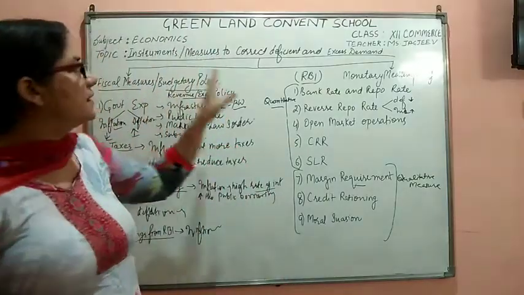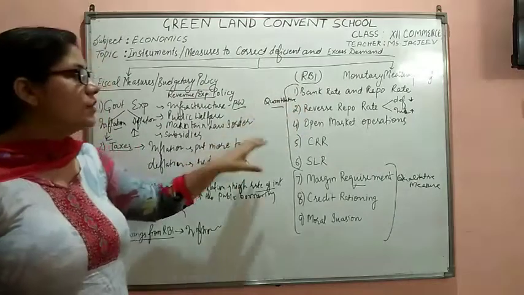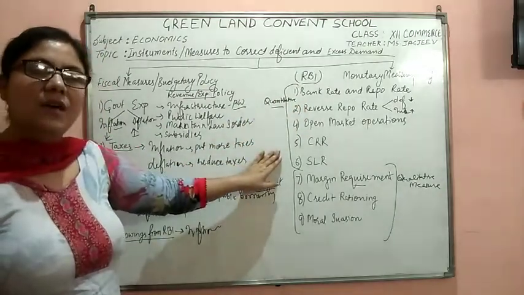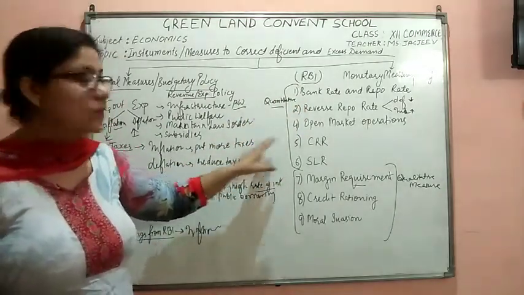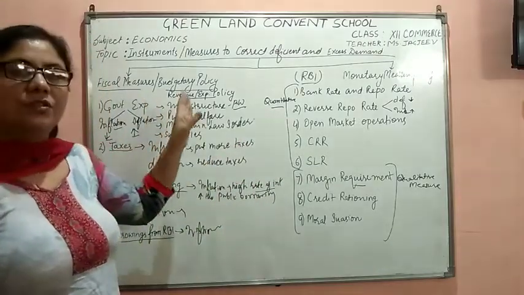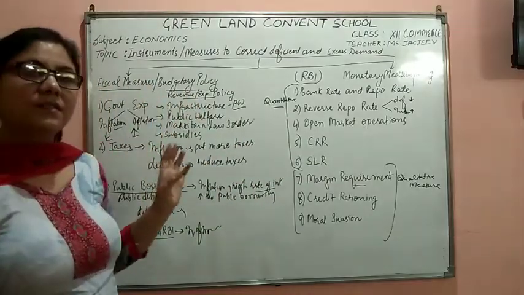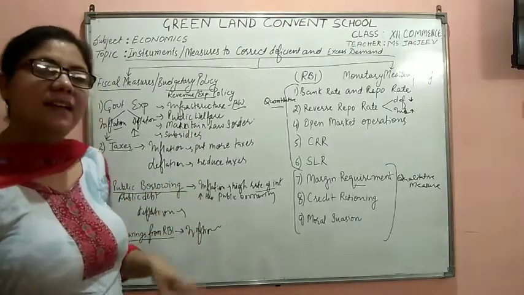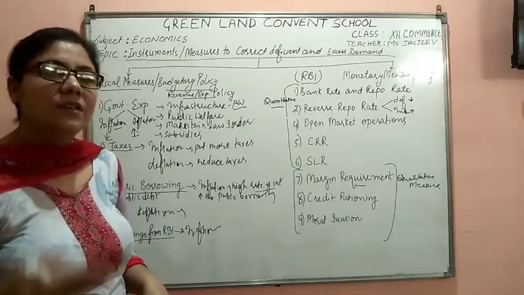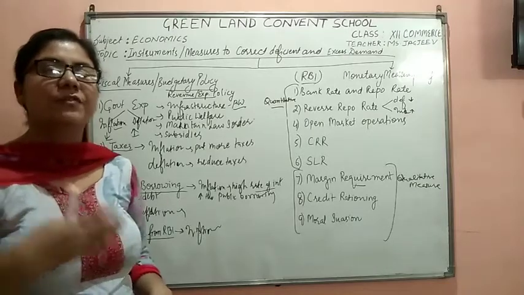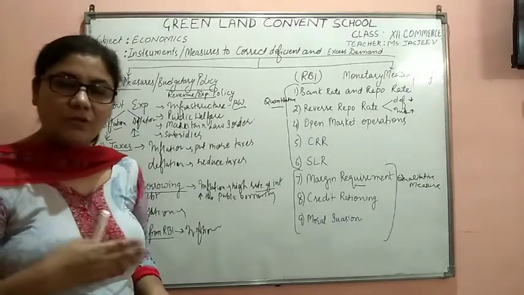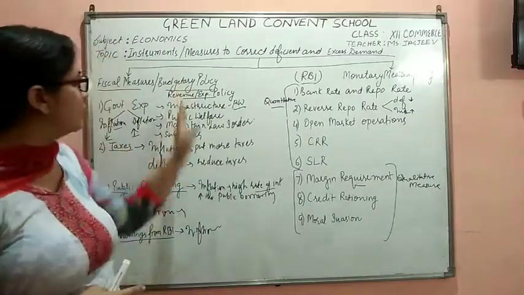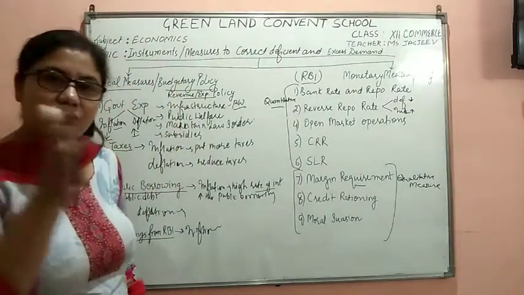So students, these are the measures to control. Whatsoever is asked to you, you have to answer only those points. If they are asking you about the budgetary or the fiscal policy, you have to answer only the budgetary and the fiscal policy. If they say explain how the government will control the situation of inflation, you have to tell the budgetary policy for the situation of inflation.